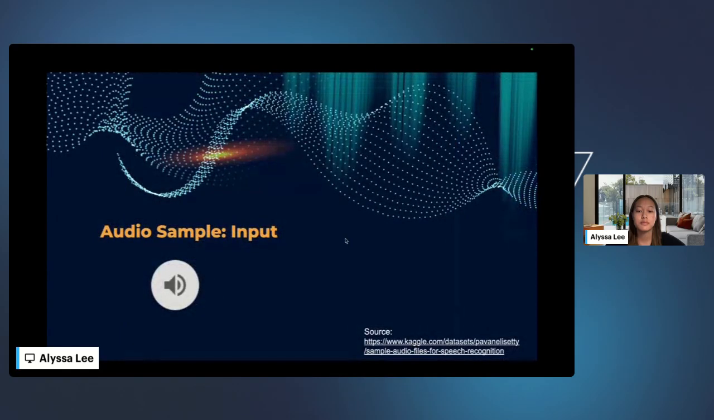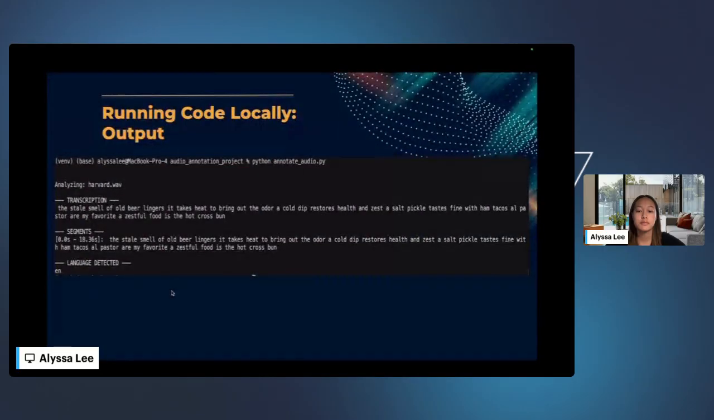So this is the sample audio that I chose to input into the pipeline. When running this code, the output produces the full transcription, timestamps, and the spoken language. A generalized method of this code can be found on Anote's synthetic data repo.